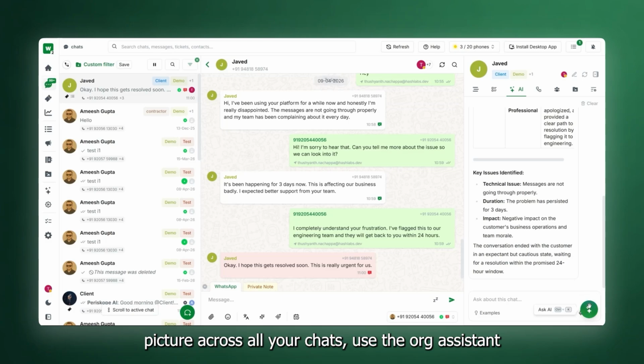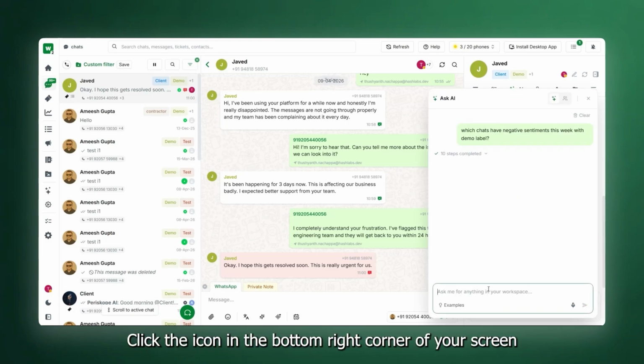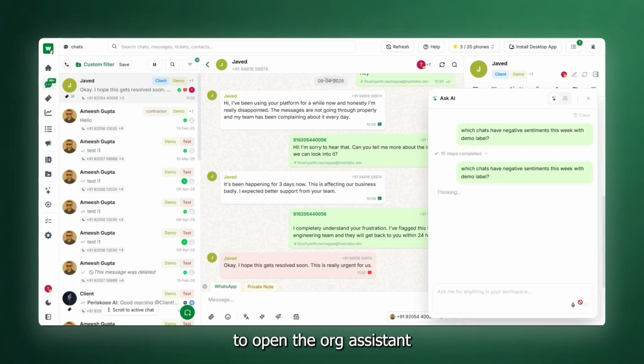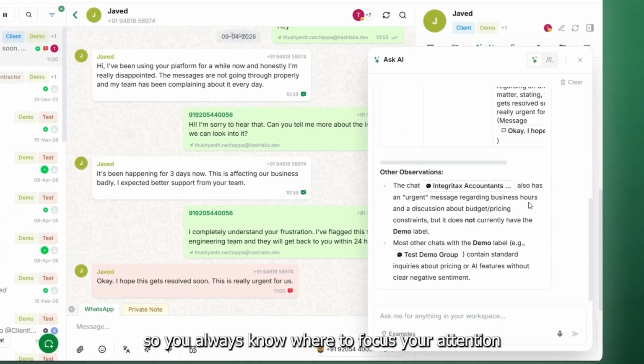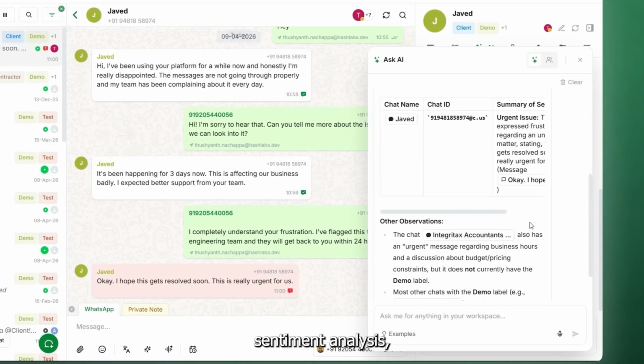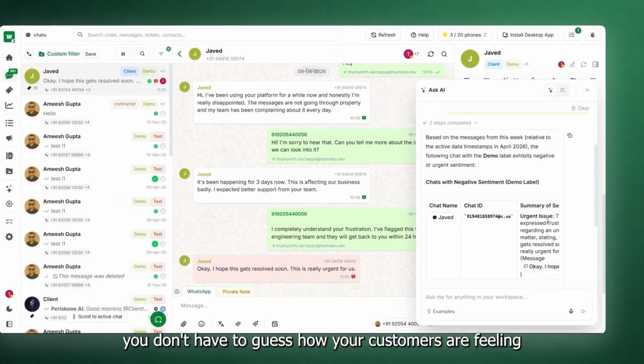Want a broader picture across all your chats? Use the Org Assistant. Click the AI icon in the bottom right corner of your screen to open the Org Assistant. Ask, "Which chats have negative sentiment this week with demo label?" The Org Assistant scans across your workspace and brings back exactly what you need, so you always know where to focus your attention. With AI sentiment analysis, you don't have to guess how your customers are feeling.